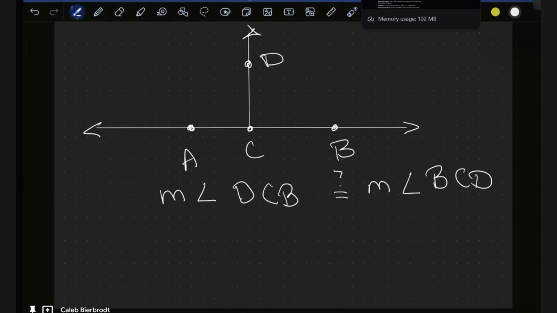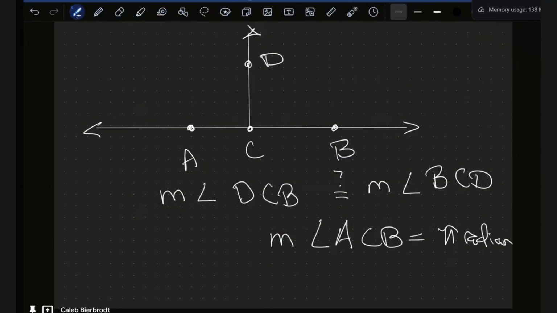So then what he also has here is the measure of angle ACB is equal to pi radians. And I hate to be just like a teacher, but we don't have enough time to prove this, so I'm going to have to send you a video explaining this. But what I think he was showing is for this next part here.